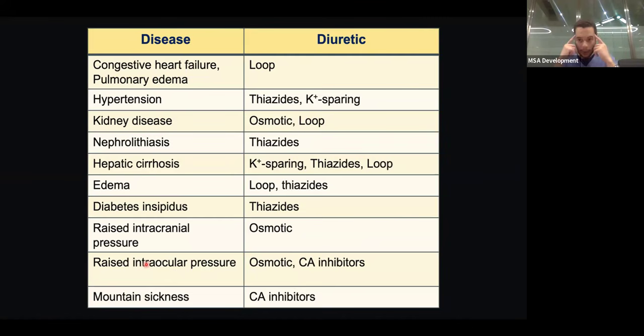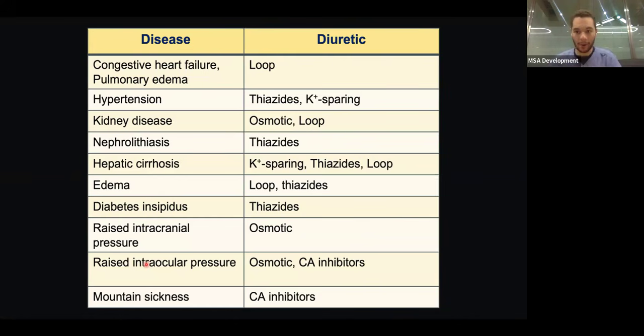If you have any raised intracranial pressure or intraocular pressure, these are primary indications, the number one indication for osmotic diuretics, such as mannitol. Finally, for hypertension, thiazide diuretics, and for diabetes insipidus as well, thiazide diuretics.